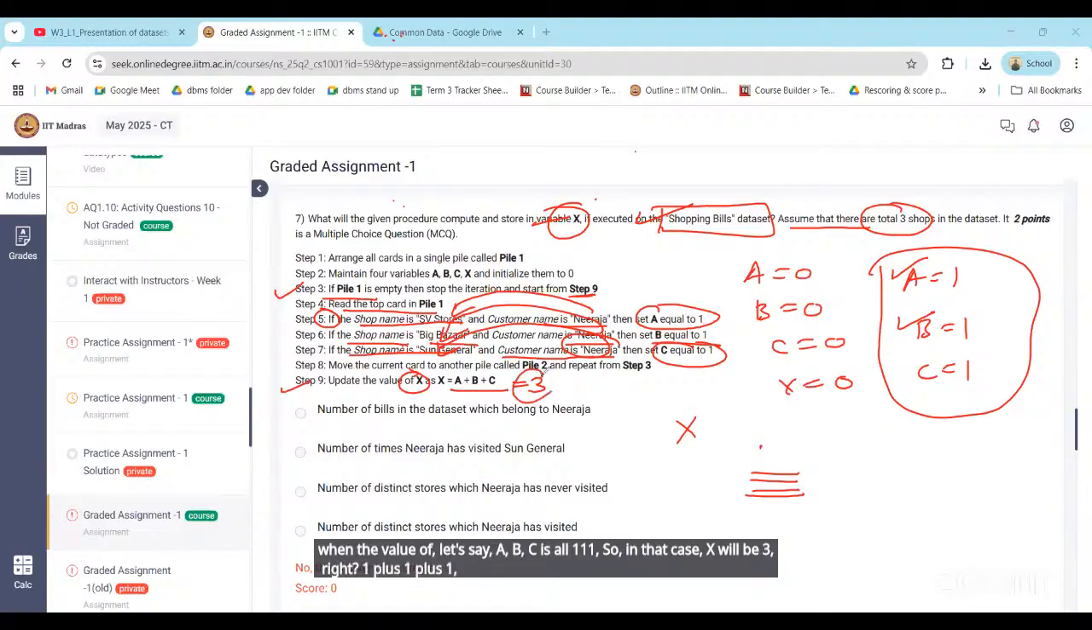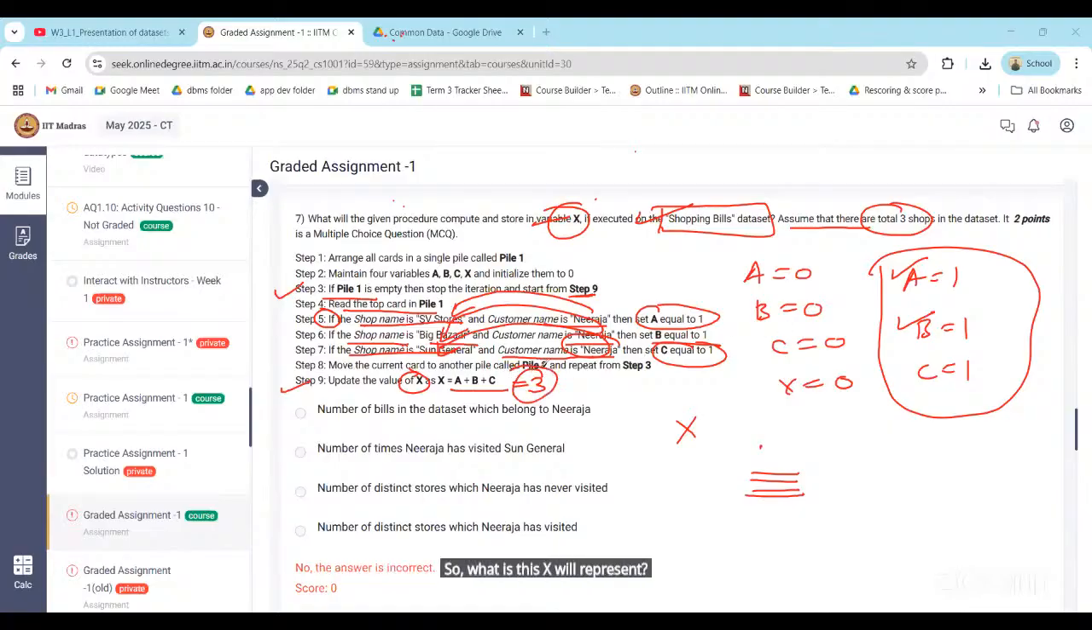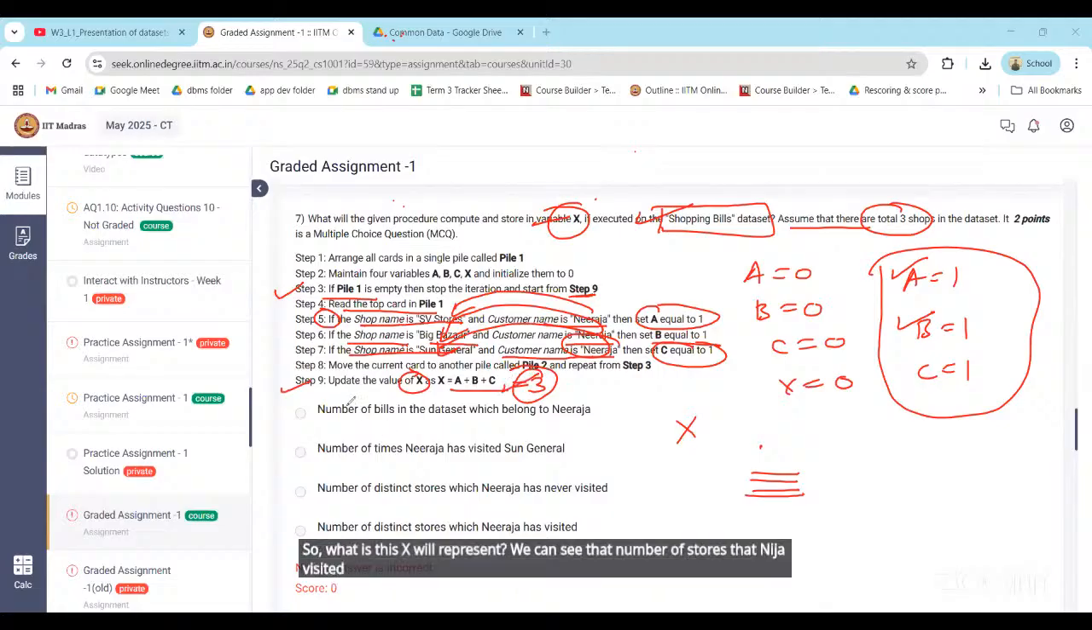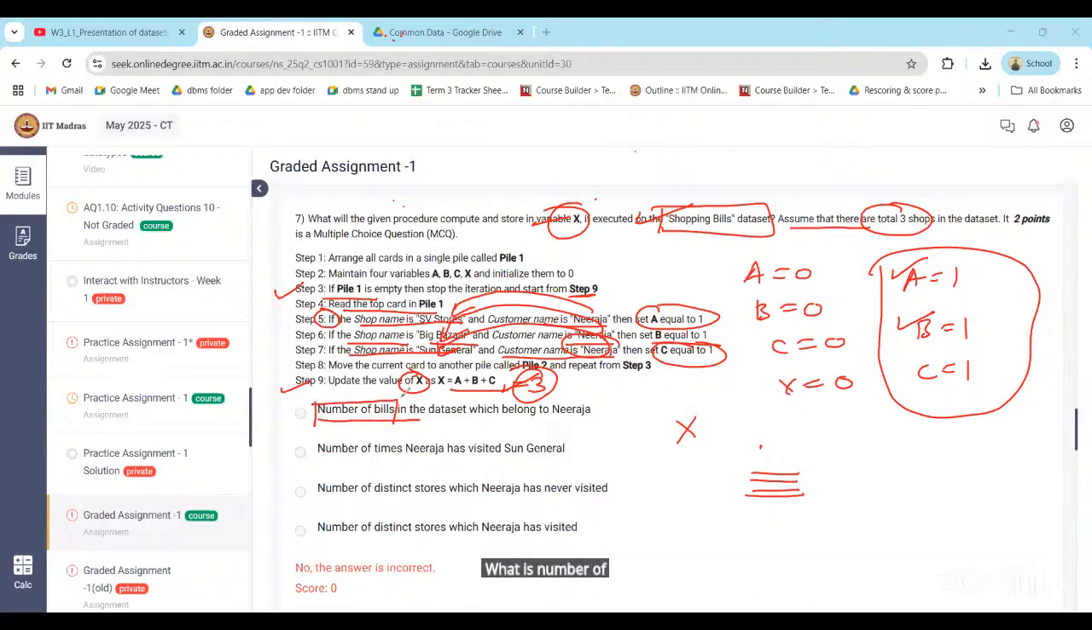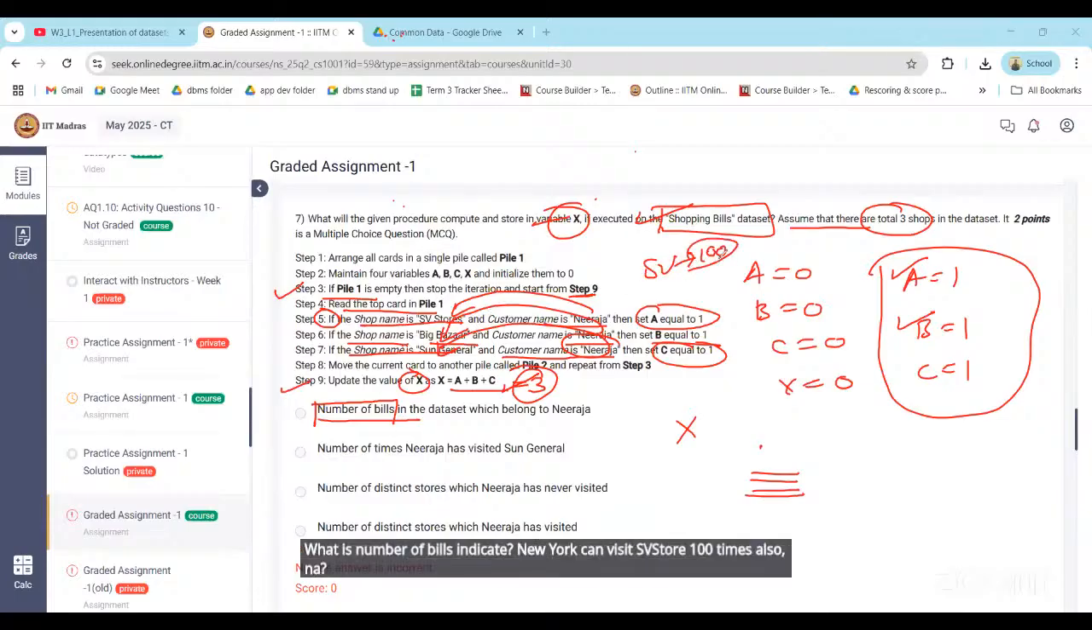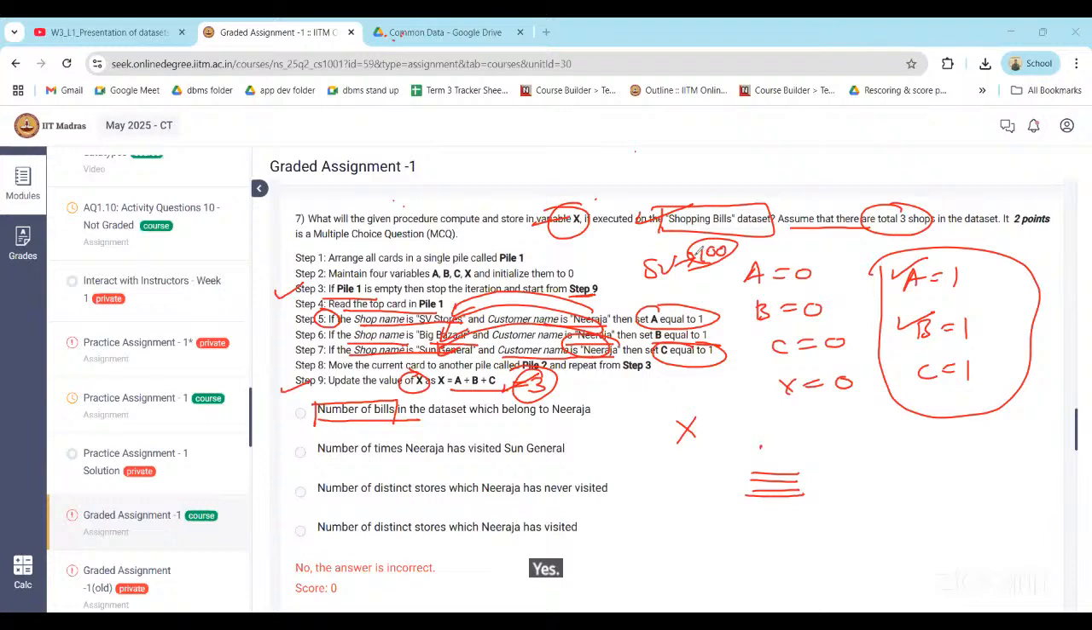So what will this X represent? We can say the number of stores that Nirja visited, or we can say the number of bills in the data set which belong to Nirja. Is this a correct one here? What does the number of bills indicate? Nirja can visit the S3 store 100 times, and 100 bills will get generated. So is that the number it is representing? No. Number of times Nirja has visited Sun General?